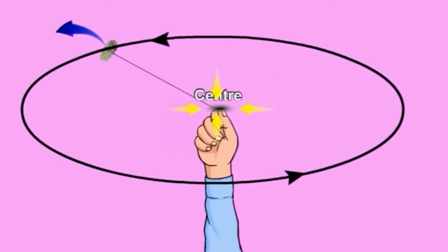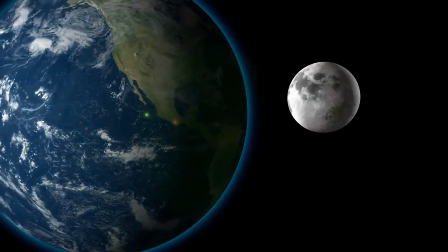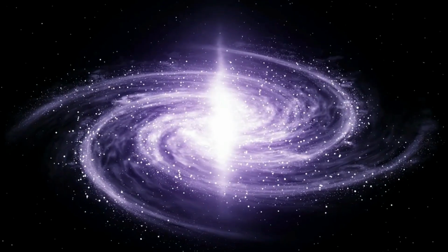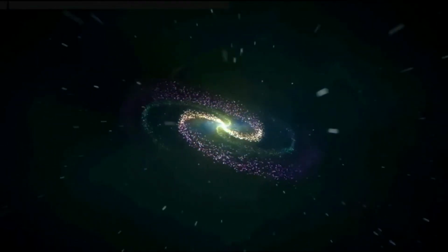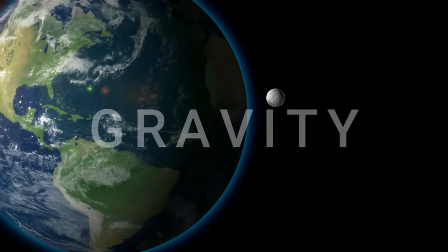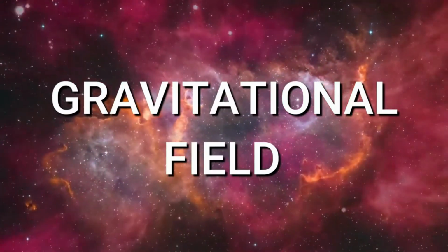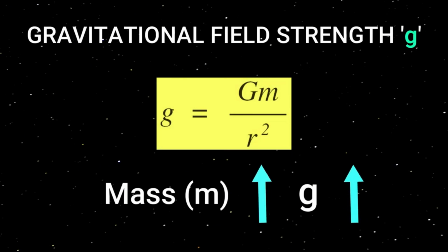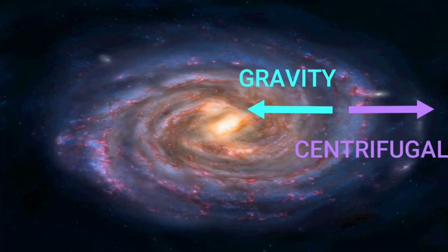When any object orbits a central point, a pseudo-force called the centrifugal force pushes it outward, trying to fling it away from the center. Obviously, galaxies aren't flying apart, so something must hold them together. That thing is gravity. The total mass of all the stars, planets, moons, everything in a galaxy generates its own gravitational field. The more mass there is, the stronger the gravitational pull. Gravity balances the outward centrifugal force, keeping galaxies intact.